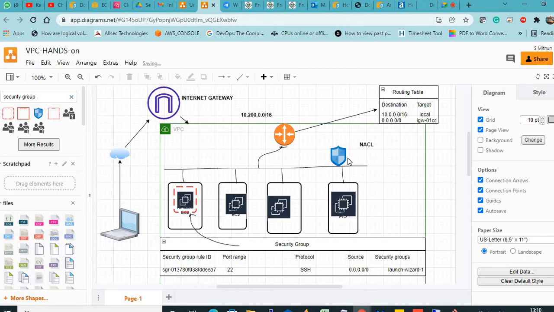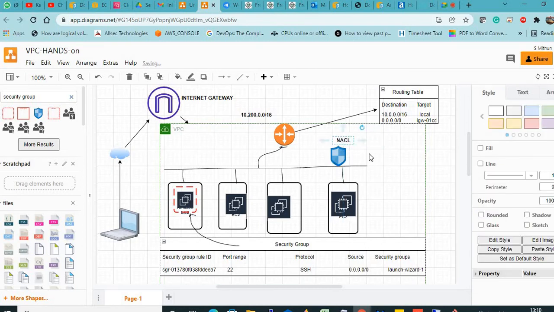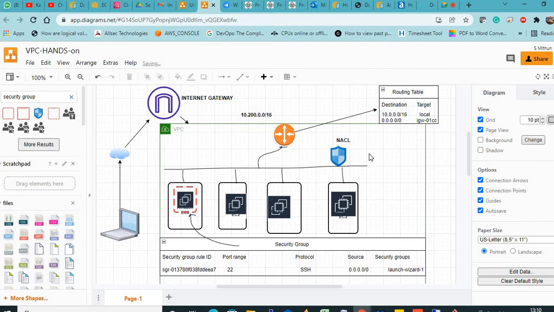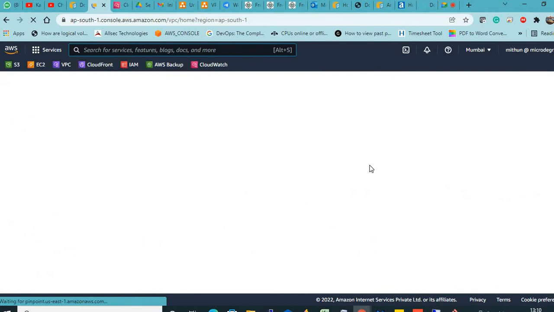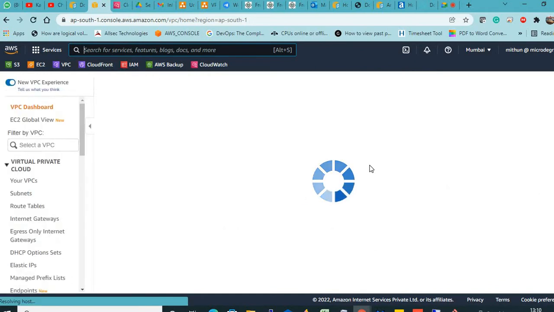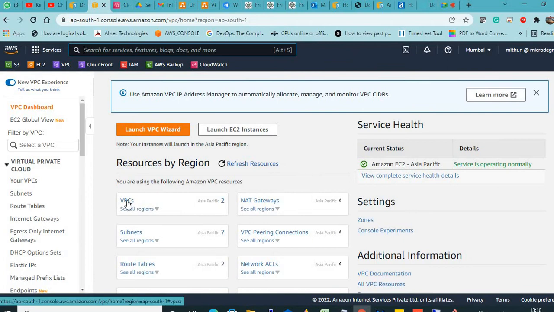But this NACL is a little intelligent. It has a priority rule number. Let me show you how a NACL will look. Let me go to the VPC, the created VPC.